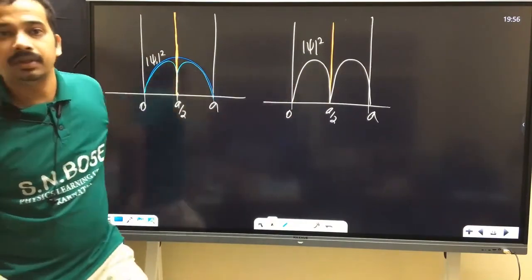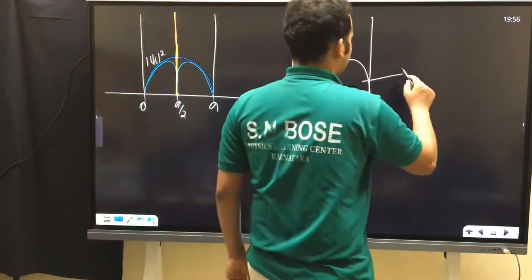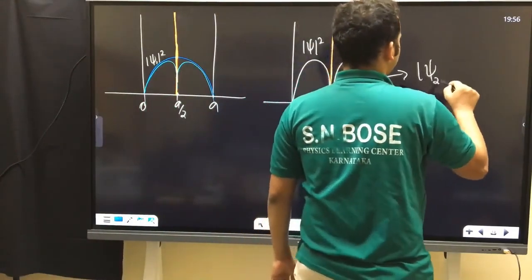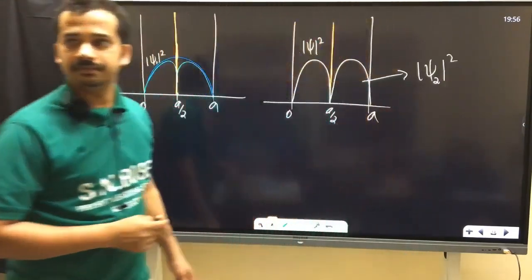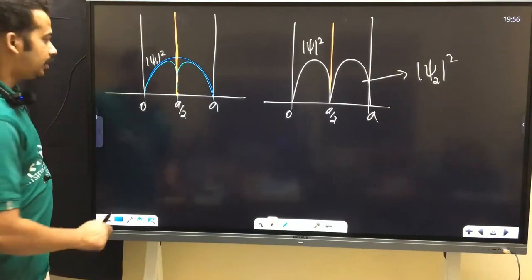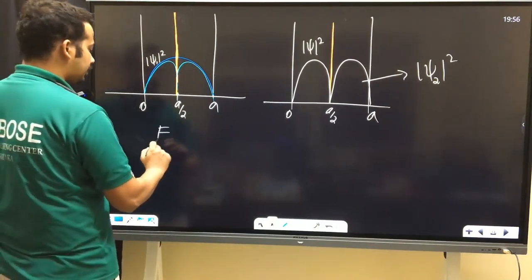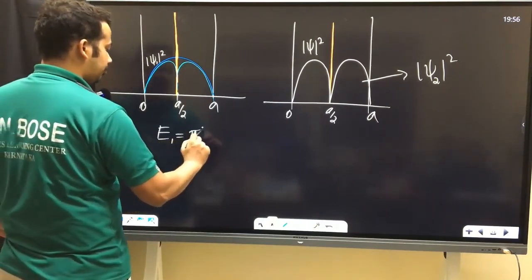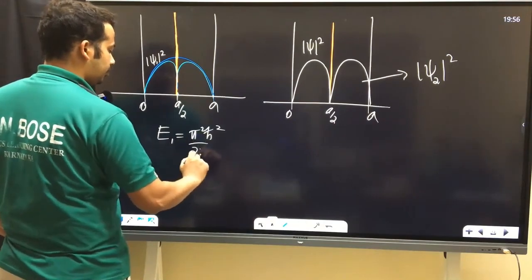What is that probability density? That is mod psi 2 square. Just check this out. That means the particle starts in its ground state. What is the energy? Pi square h bar square by 2m a square.